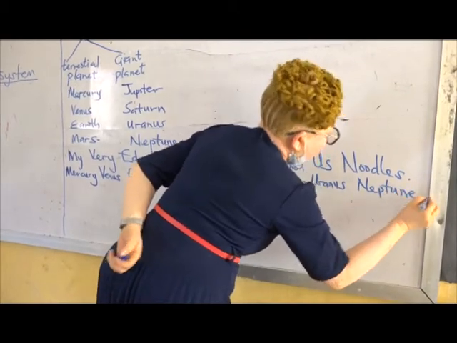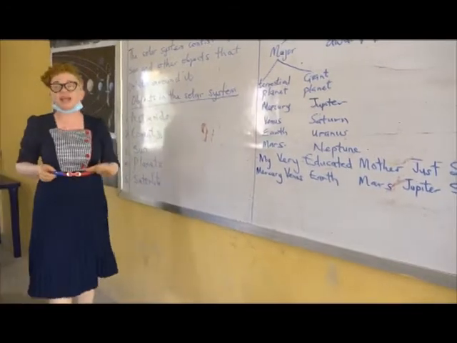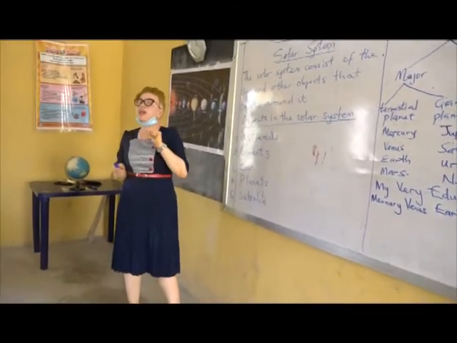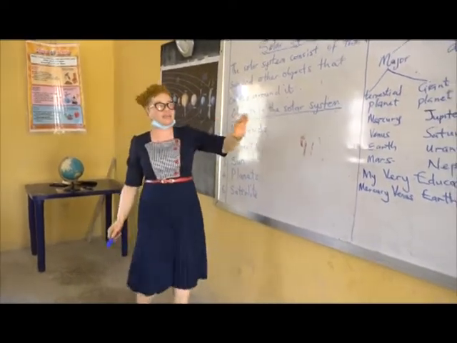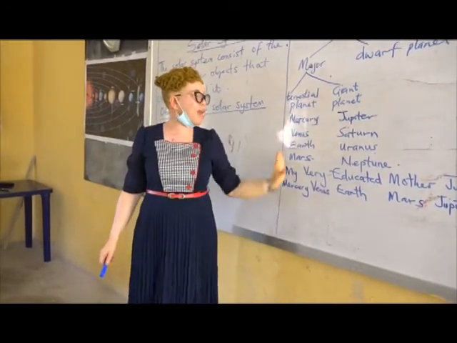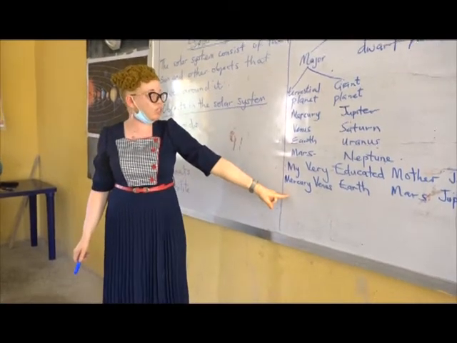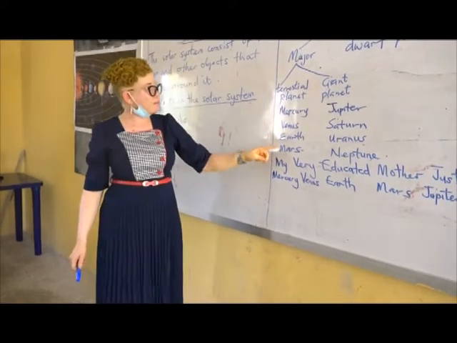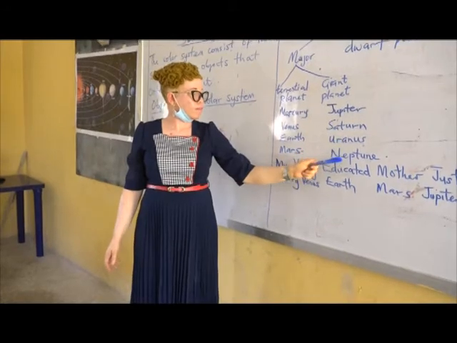Will you remember now, anytime you are asked to mention the first major planet? How many major planets do we have anyway? 8. How many major planets do we have, children? Okay, you are saying this. The terrestrial and giant planets, how many are there? 8 planets. Let's mention them. Mercury, Venus, Earth, Mars, Jupiter, Saturn, Uranus, Neptune.